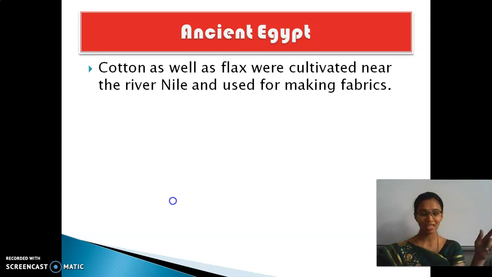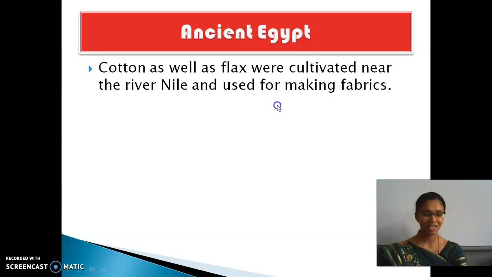One more is the Great Wall of China, yes or no? So where is Egypt? It is in Africa. In ancient Egypt, cotton as well as flax were cultivated near the river Nile and used for making fabrics.